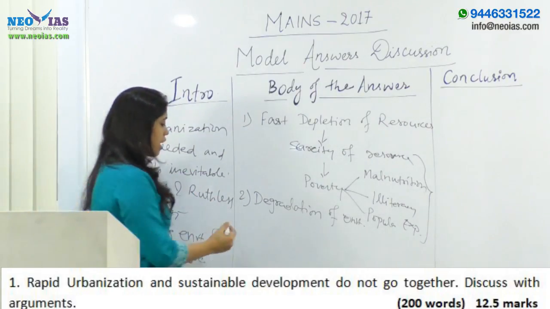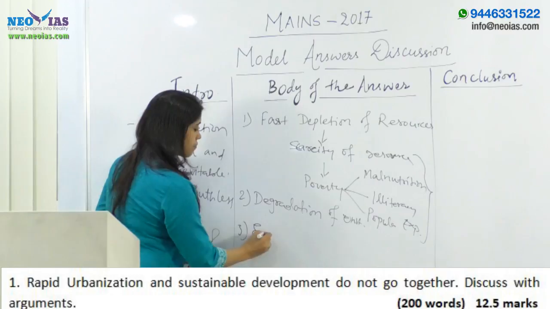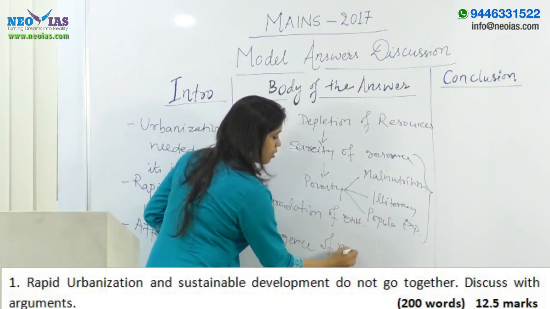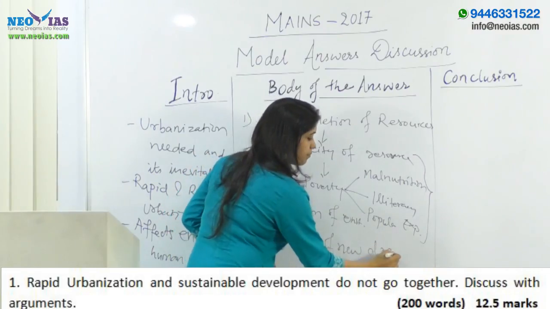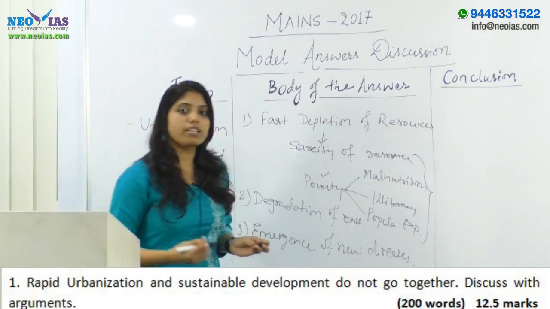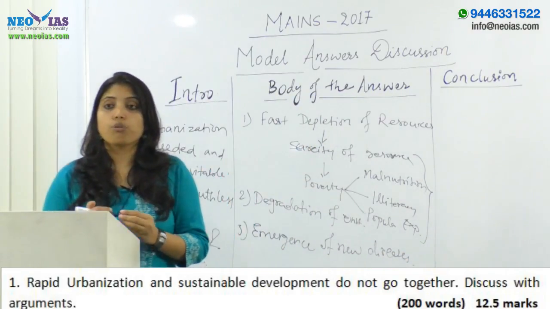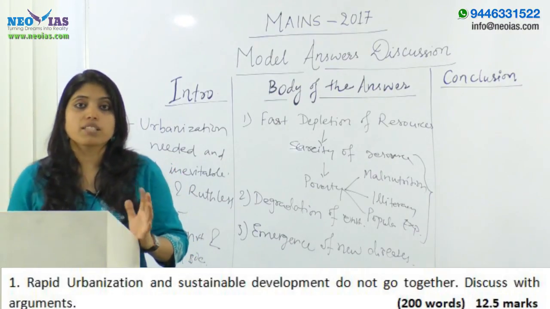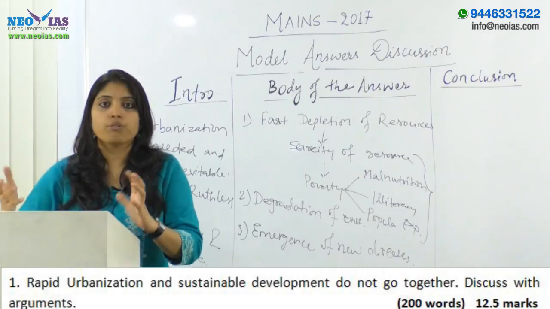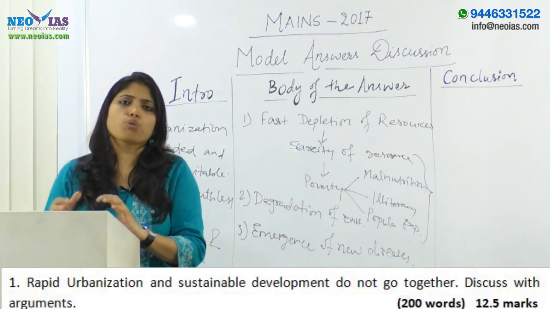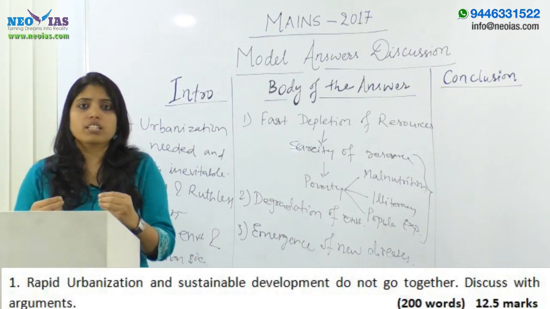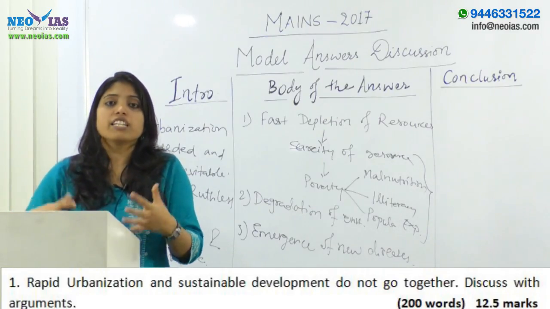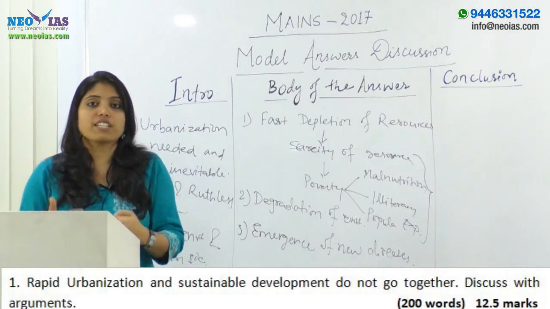Then the third argument you can make: emergence of new diseases. If there is no proper waste disposal mechanism for radioactive elements or any IT waste material, these all cause a kind of pollution nearby, land pollution and everything, and from there different diseases are born which affect our health.